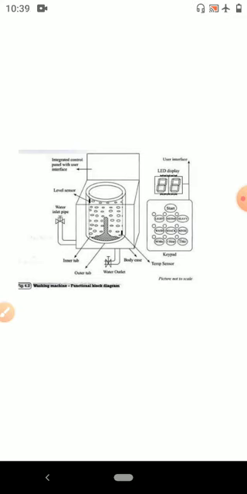The basic control consists of a timer, cycle selector mechanism, water temperature selector, load size selector, and start button. The mechanism includes the motor, transmission, clutch, pump, agitator, inner tub, outer tub, and water inlet valve. The water inlet valve connects to the water supply line at home and regulates the flow of water into the tub.